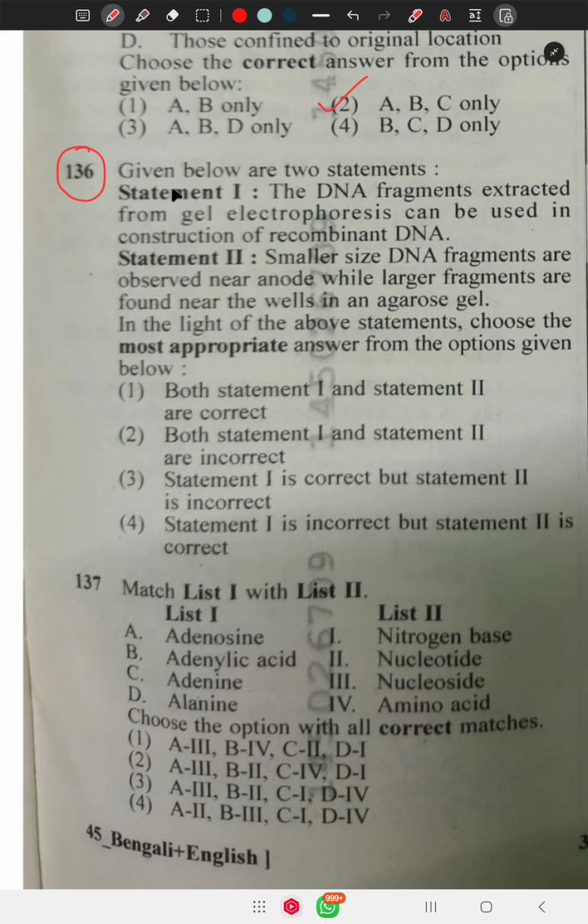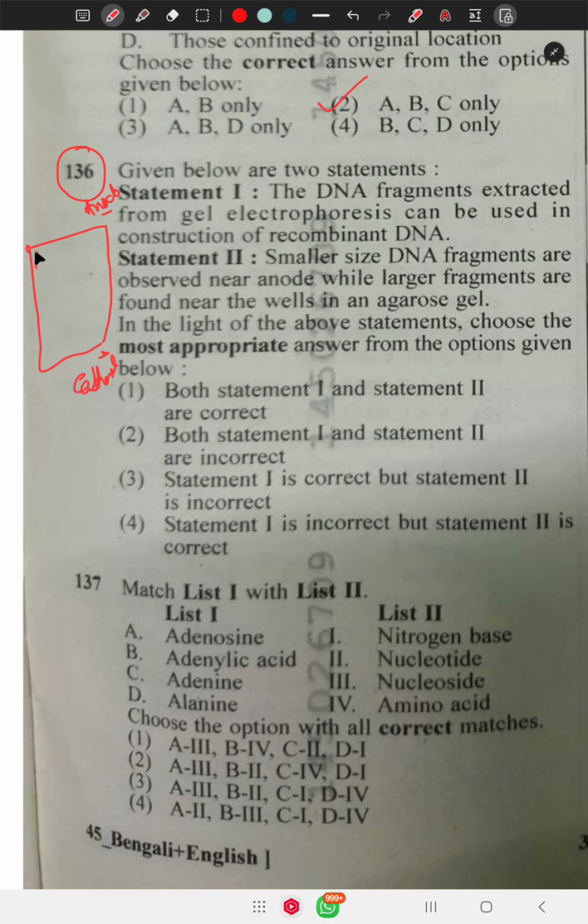Question 136 says, given below are two statements. Statement 1: The DNA fragments extracted from gel electrophoresis can be used in the construction of recombinant DNA. This is the gel electrophoresis technique, with the negative and positive, anode and cathode.